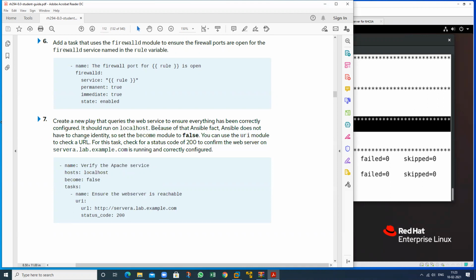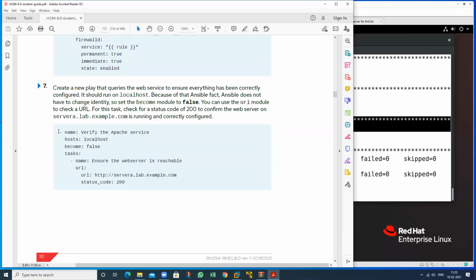On your local host machine, define it with Ansible facts off, and set become to false. You can use the URI module to check the URL information. For this task, check the status of 200. Confirm your web service is running on this managed host machine and properly configured.